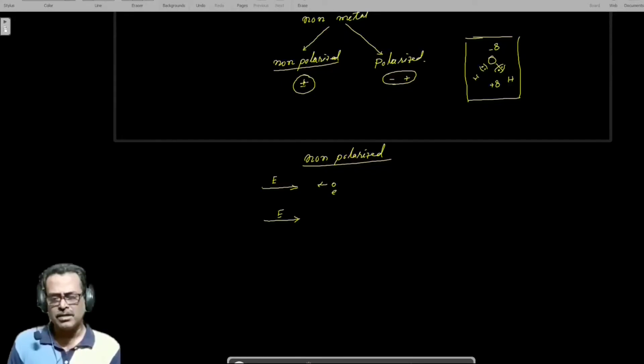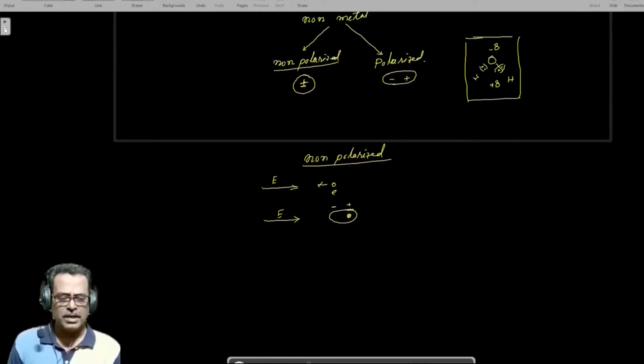In a non-polarized atom, the centers of positive and negative charge coincide, but when there is a field, the electrons move in a slightly elliptical path. As a result, the centers of positive and negative charge shift slightly from their original positions. So this atom under an electric field becomes polarized. Non-polarized material is converted into polarized.